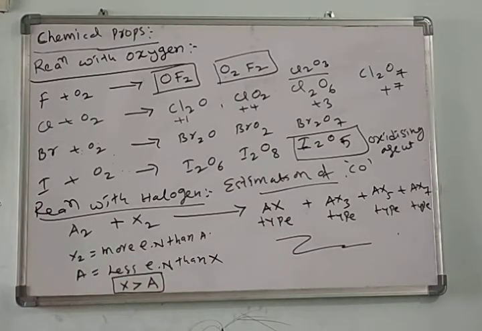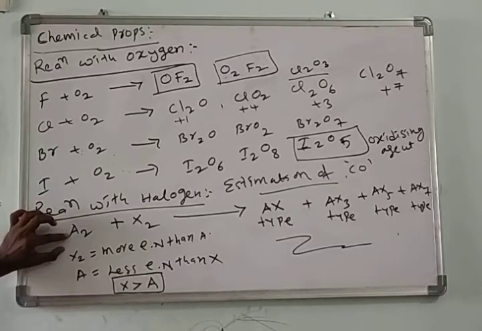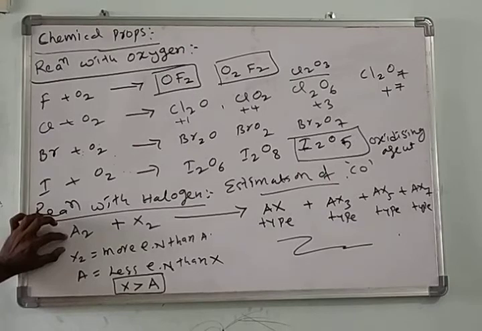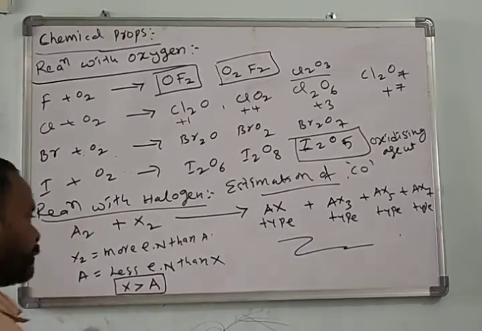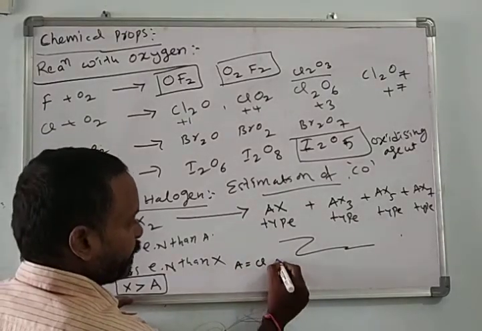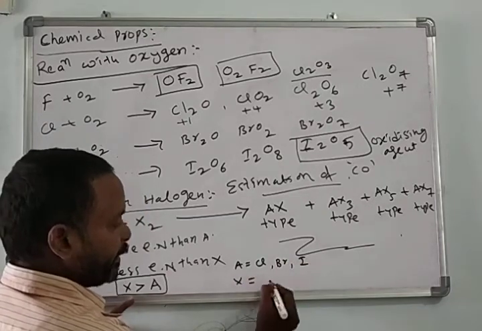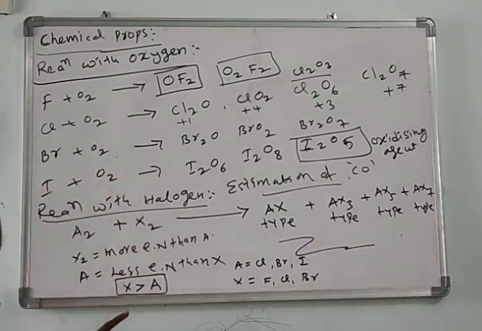In continuation, we'll discuss the interhalogen compounds. In this molecule, A should be less electronegative than X. A may be chlorine, bromine, or iodine. X may be fluorine, chlorine, or bromine, but never iodine.